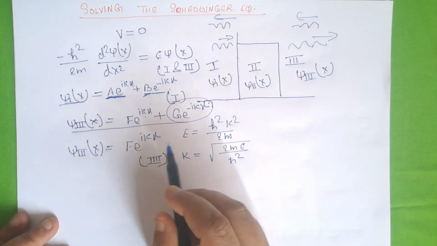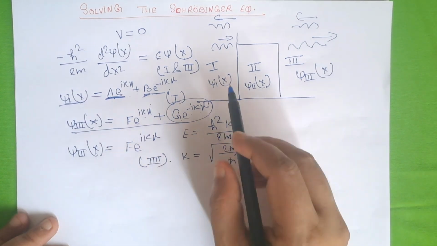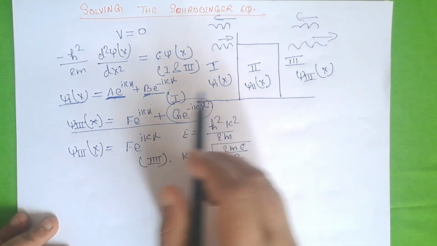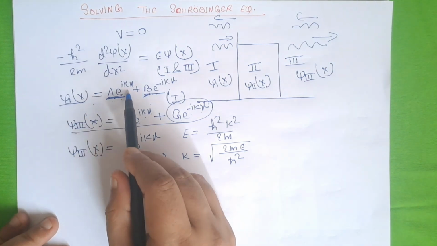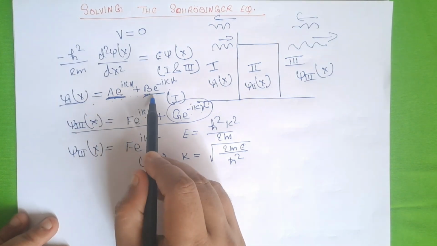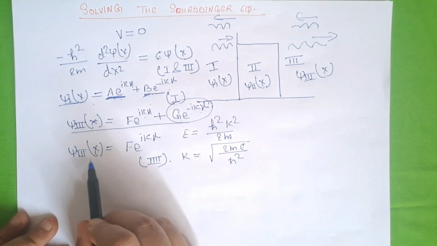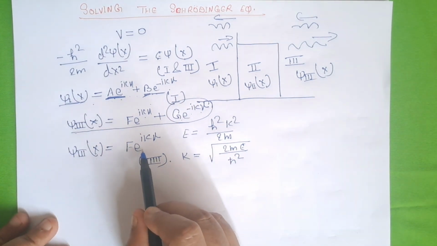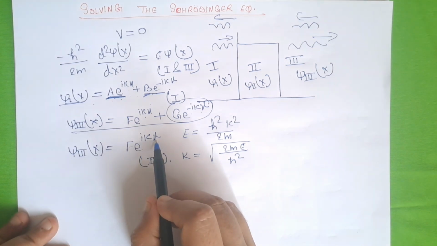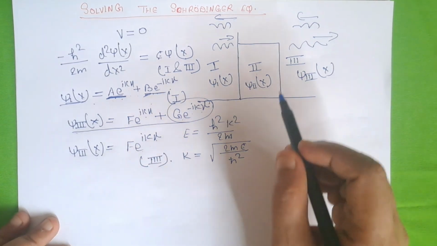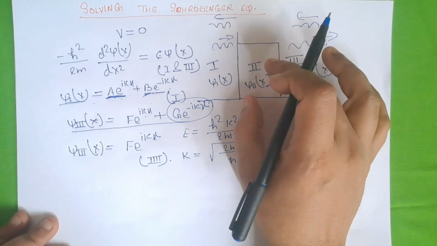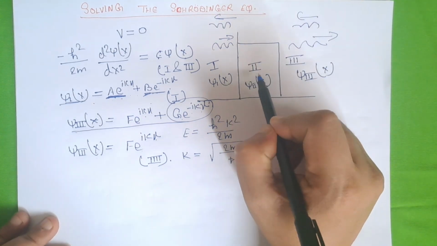So we have two wave functions for region 1 and region 3. Psi 1 of x is a e to the power i kx plus b e to the power minus i kx, and psi 3 of x is equal to a e to the power i kx. Now what will be the Schrodinger equation for region 2? This is region 2.